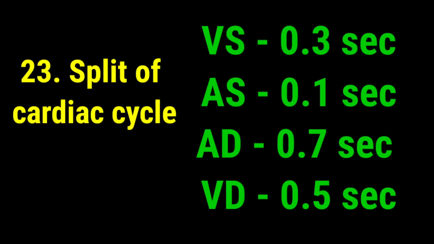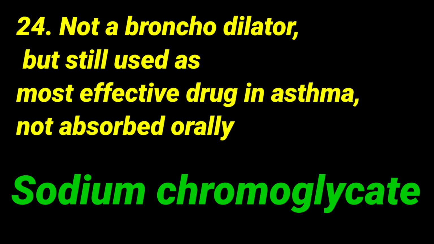Question number 23, split of cardiac cycle, Vs 0.3 seconds, As 0.1 second, Ad 0.7 second and Vd 0.5 second. Question number 24, not a bronchodilator, the drug, but still it has been used as the most effective drug in asthma. It is not absorbed orally. What is the drug? The drug name is sodium cromoglycate.